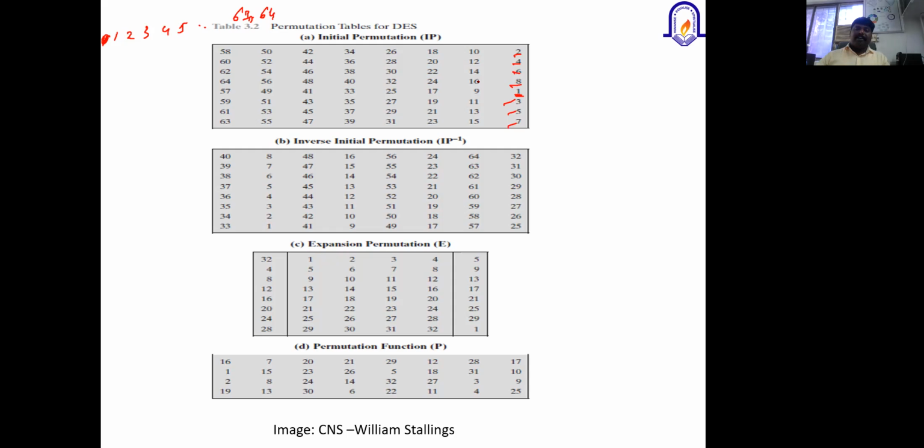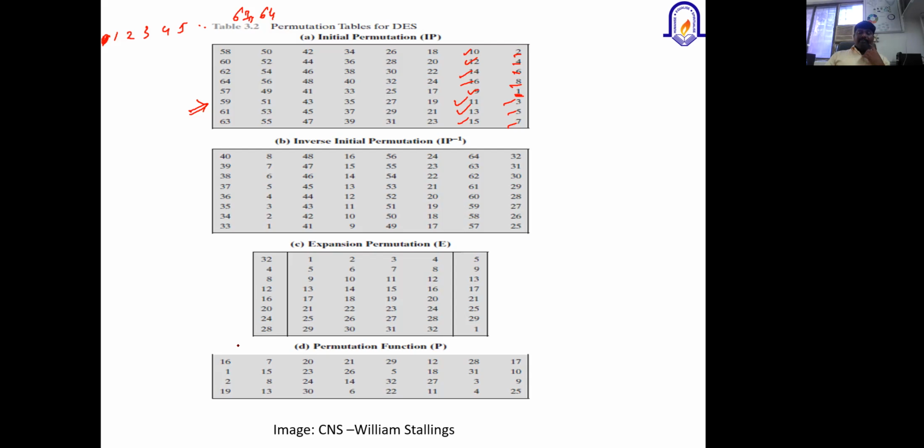Whatever the input values present in the 64-bit block, the positions are going to be rearranged in this order using the initial permutation. The 9th bit and then 10th, 11th, 12th, 13, 14, 15, 16. The entire 64 bits after initial permutation are going to be arranged or placed like this.